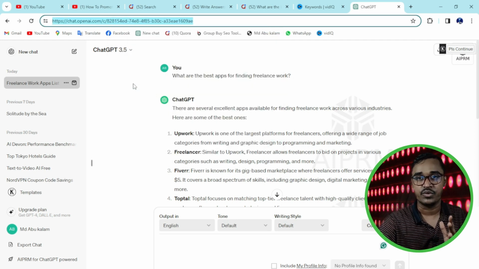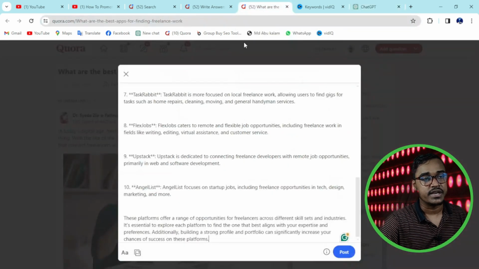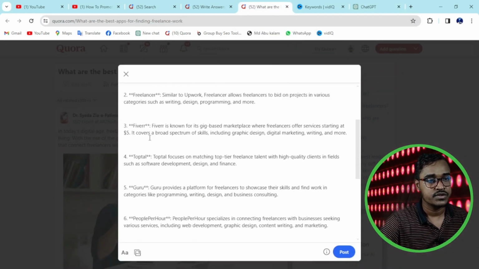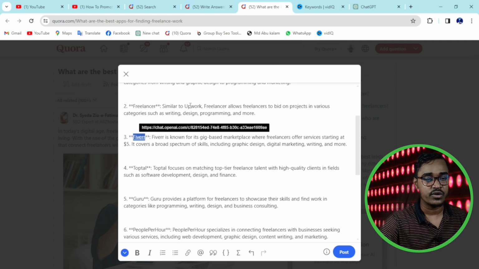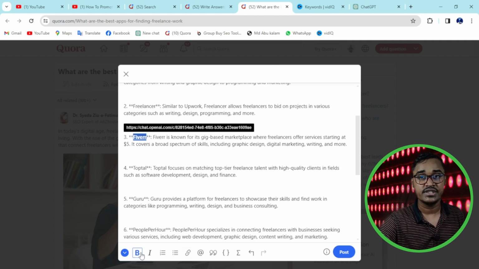This is only an example. When you join lots of affiliate programs, you get lots of links you can promote here for free. So then just click this icon, then click here, again click on this icon, then paste your affiliate link. Keep in mind this is only an example, this is not real.